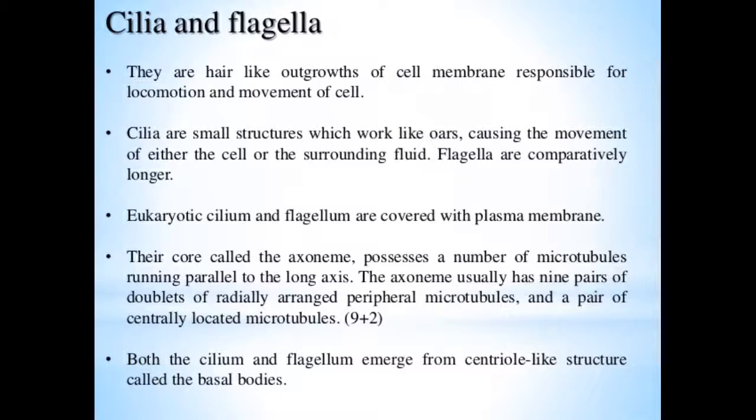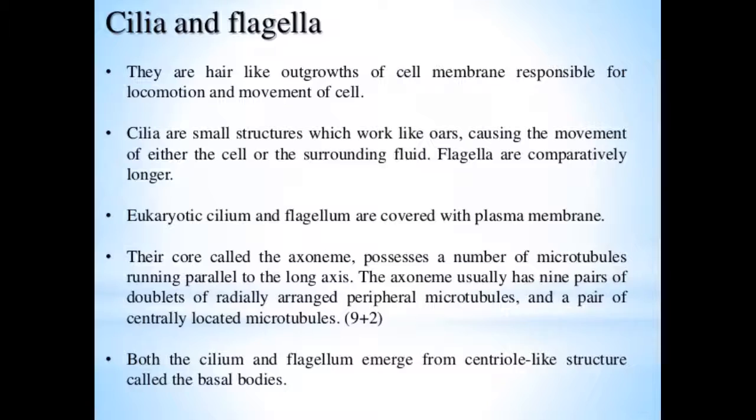Cilia and flagella are hair-like outgrowths of the cell membrane responsible for locomotion and movement of the cell. Cilia are small structures which work like oars, causing the movement of either the cell or the surrounding fluid. Flagella are comparatively longer. Eukaryotic cilium and flagellum are covered with plasma membrane.